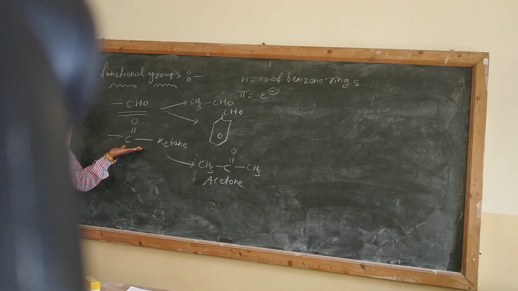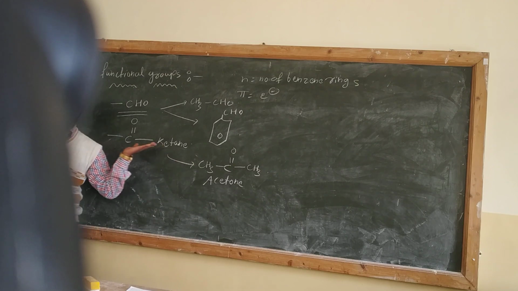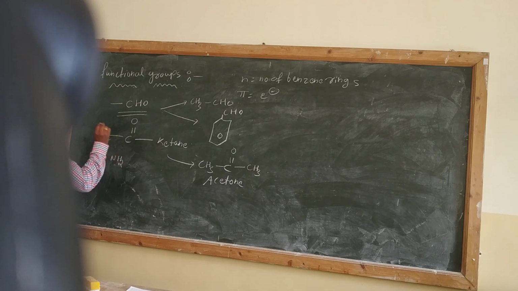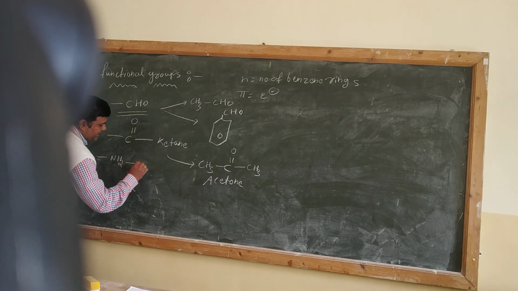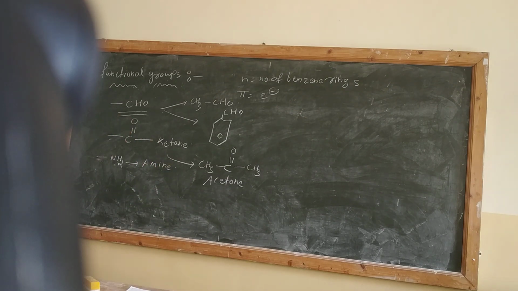This is the head of the family, and under this head, number of compounds we can prepare out of a ketone. Okay. Then the next category is NH2. This is one functional group. It is called the amine. The name of the functional group is amine. Now, from this amine, we can prepare number of compounds. Not only one or two compounds. Number of compounds we can prepare.